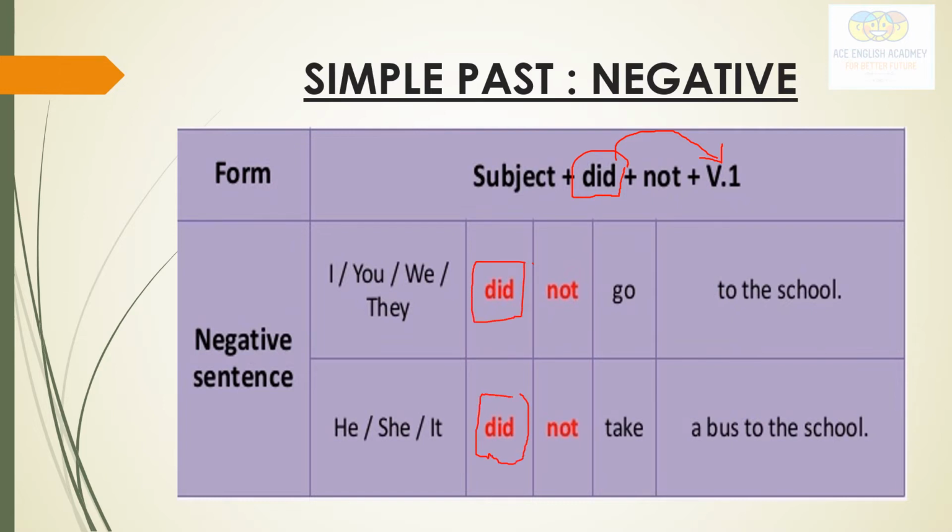So, I did not go to school. Negative sentences, I hope, are clear to you. We just have to add not to them. You just have to pay attention to did here, that in simple past we use did. He, she, it, again: she did not take a bus to school. So you can practice making sentences using this rule.